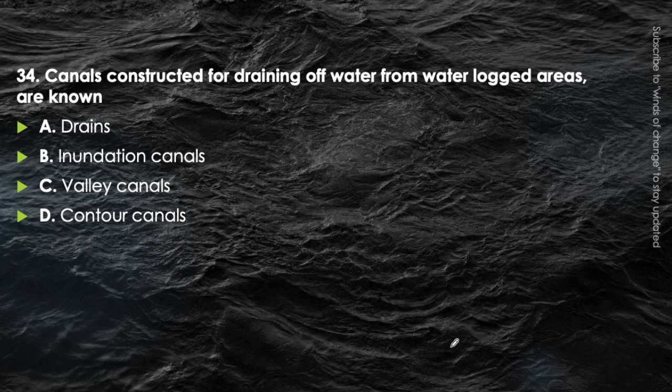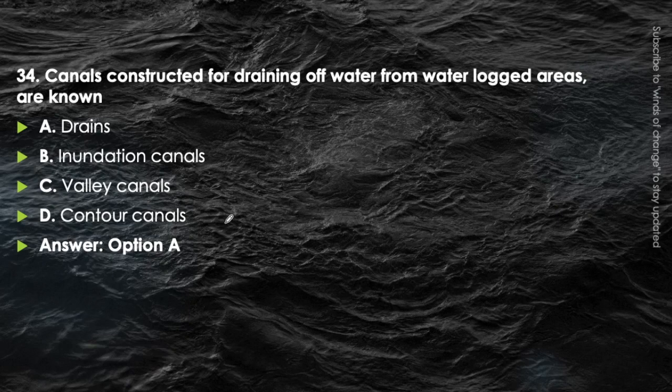Next question. Canals constructed for draining of water from waterlogged area are known as, we have to drain off water from waterlogged area. Then those kind of canal is called drains, inundation canal, valley canal or contour canals. Just think about it. You have to take out the water from the surface in the waterlogged area. The definition of the canal lies that they run along the ridge line. But here from the waterlogged area we have to take water, so we have to run downstream, so it will be drains.